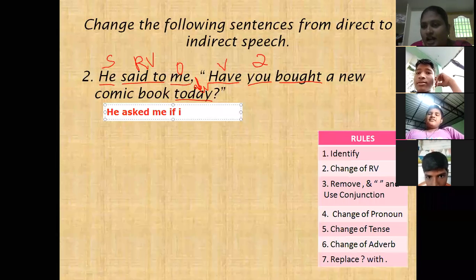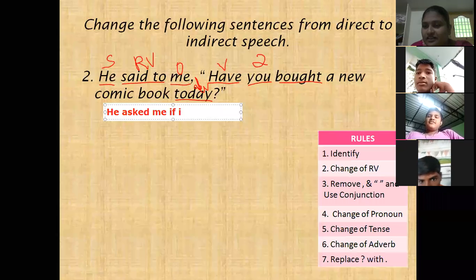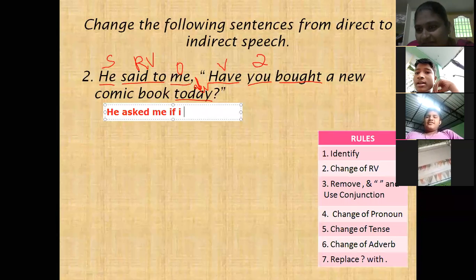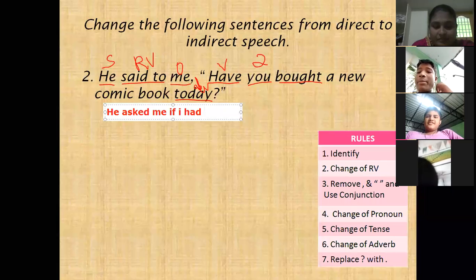'Have bought' changes to... 'have' changes to what in the past tense? Had. Yes, very good. Had bought, not bring. After 'had', we always write the V3 form. So 'bought' has no change.